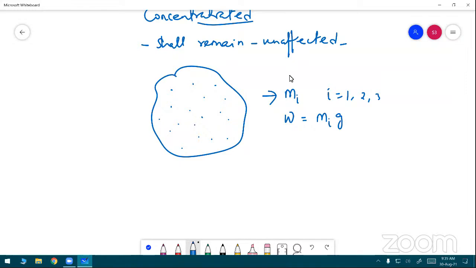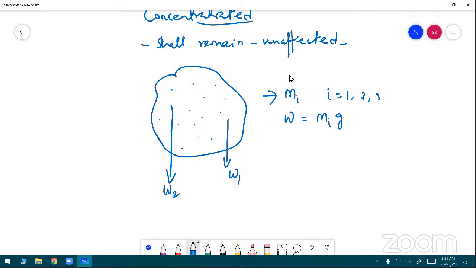Each point mass experiences gravitational force towards the center of the earth because of the acceleration due to gravity. For example, take one point mass: its gravitational force is W1, and for another one, this is W2. W2 means whose weight? The weight of another mass. Am I right?